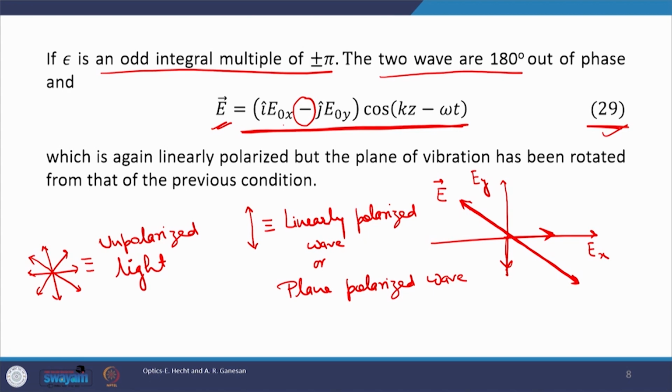Now, after this analysis, what we can see is the following. In unpolarized light, if you know the orientation of the electric field at a particular instant of time, suppose t equals t naught, then you cannot predict the orientation of the electric field at a later time. While in linearly polarized light, if you know the orientation of the electric field at some time t equals t naught, then at a later time you can predict its orientation.